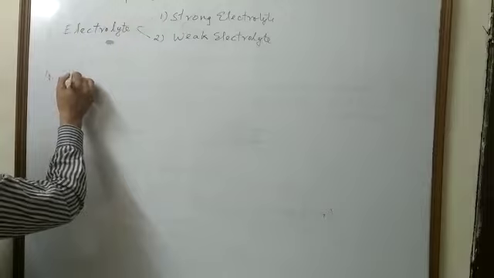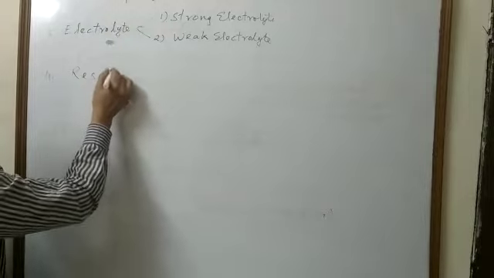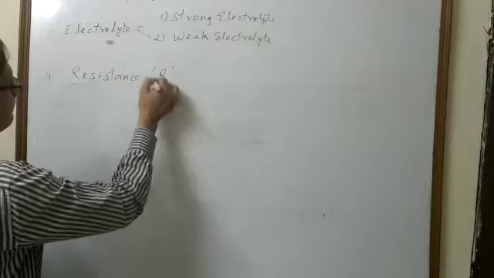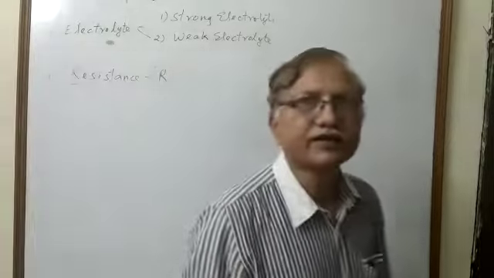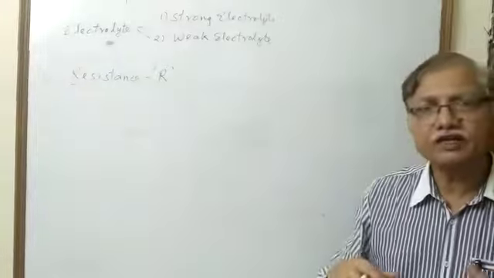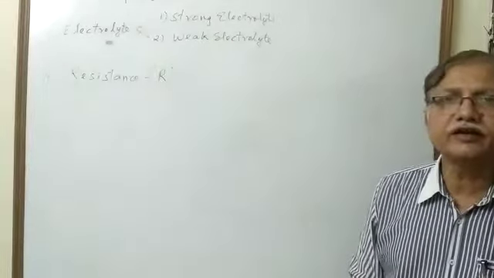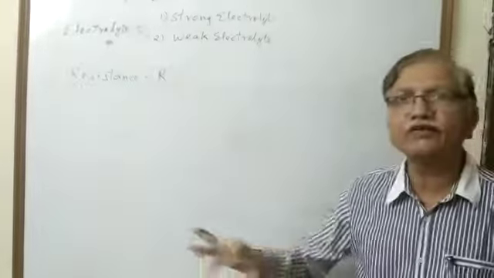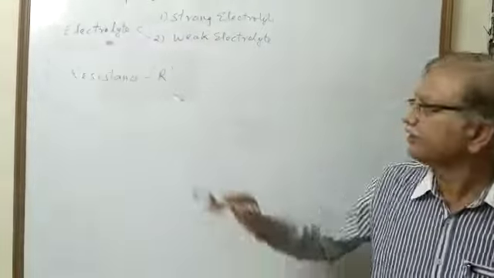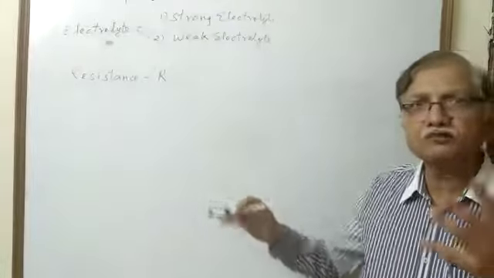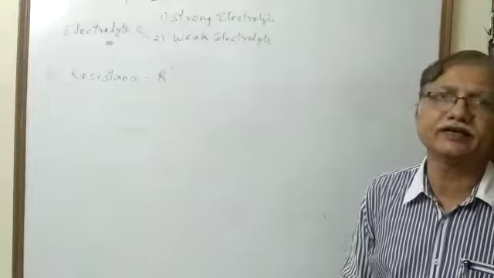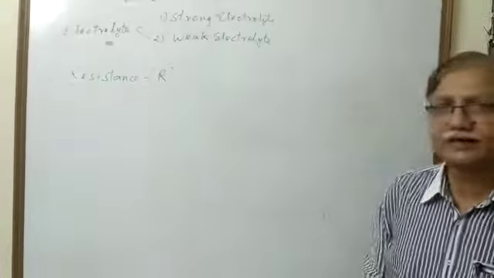Now the next important term, resistance. It is denoted by R. Resistance of a conductor is the measure of the obstruction a conductor produces during the flow of electric current. When electric current flows in a conductor, the conductor produces some obstruction in the flow of current. This obstruction is called resistance.